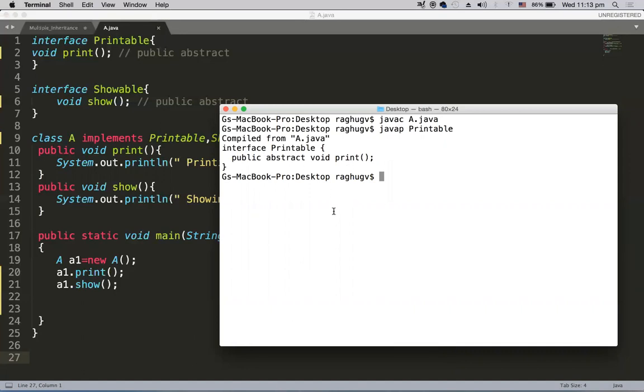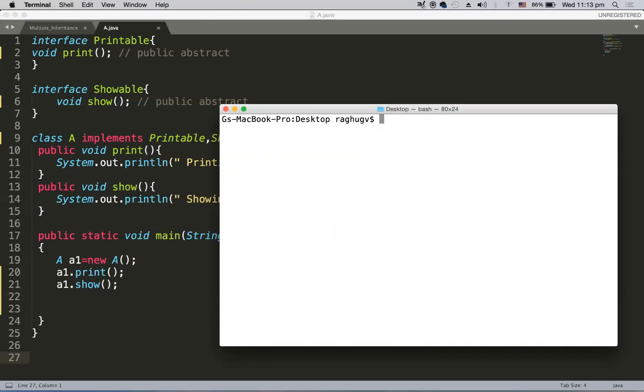And if you give any constant, that variable will be public static final. So class files are generated. Now let me run java A. Now I get these two implementations, printing and showing. There's no big deal actually.